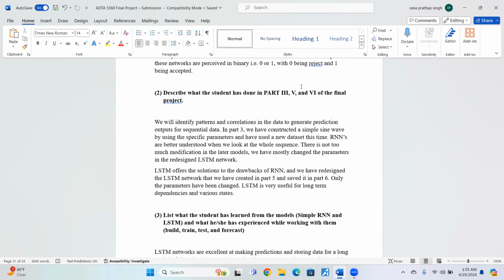LSTM offers solutions to the drawbacks of RNN, as we all know, and the redesigned LSTM was also created in part 5 and saved in part 6. Only the parameters have been changed. LSTM is very useful for long-term dependencies in various states.